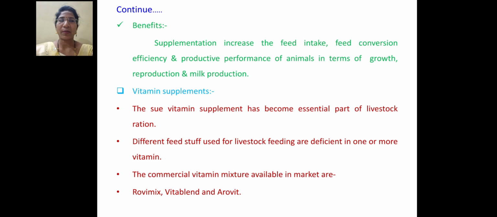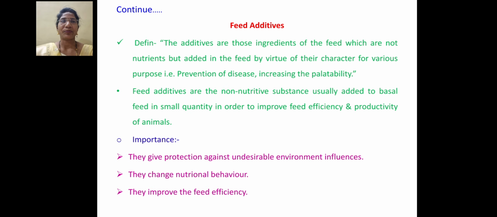The commercial vitamin mixtures that are available in the market, for example, we can purchase Rovixin, Vitablend or Arovit from the market. Then feed additives. What is meant by feed additives? The feed additives are those ingredients of a feed which are not a nutrient but that can be added in the feed by virtue of their characters for various purposes.